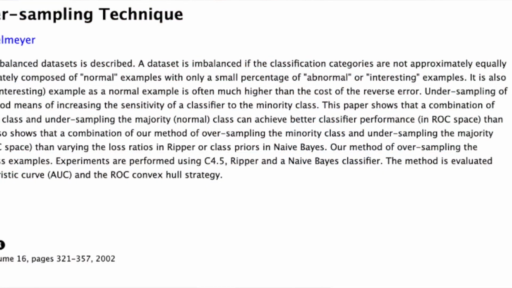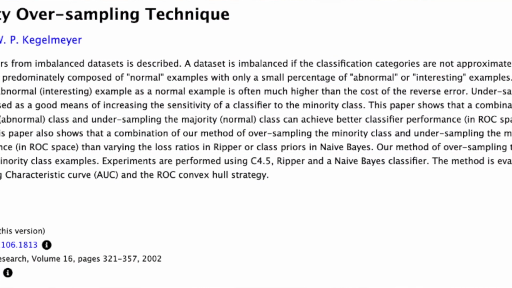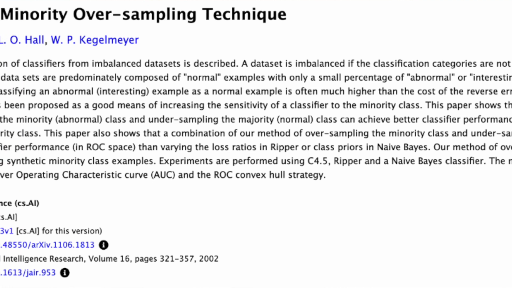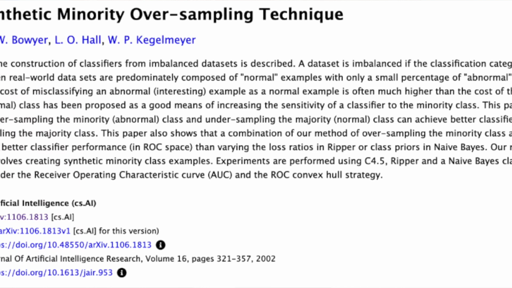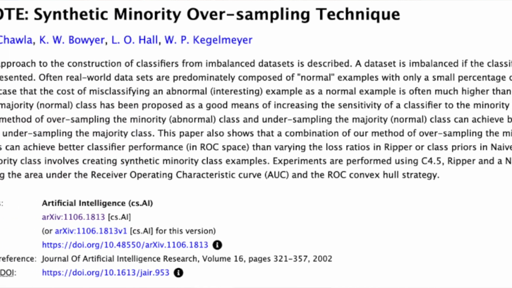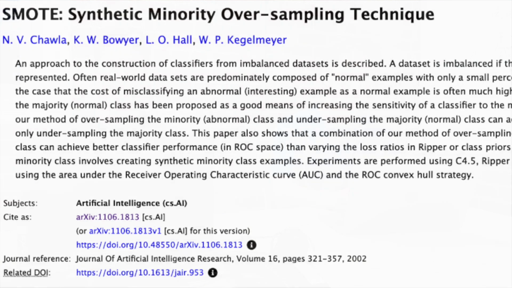For this reason, we utilize the synthetic minority oversampling technique, SMOTE for short. This process was developed by Nitesh Chawla in a 2002 research paper. SMOTE utilizes k-nearest neighbors to generate new samples of the minority class.